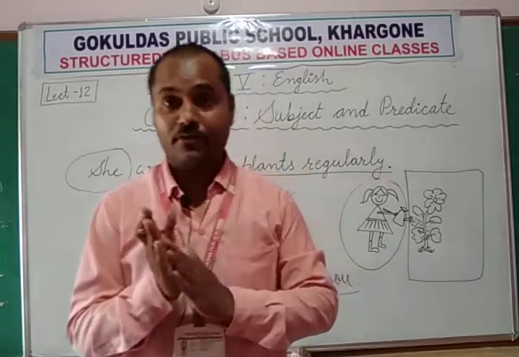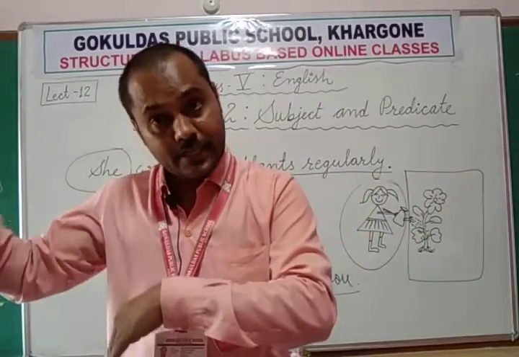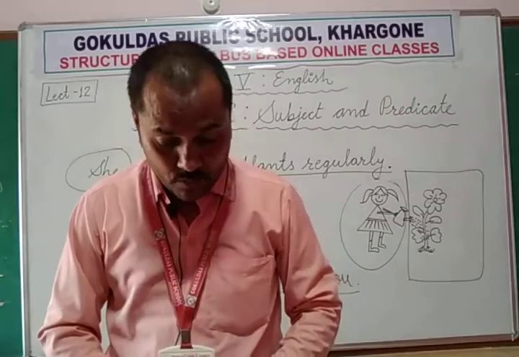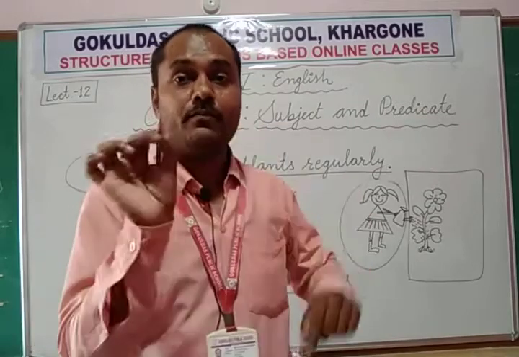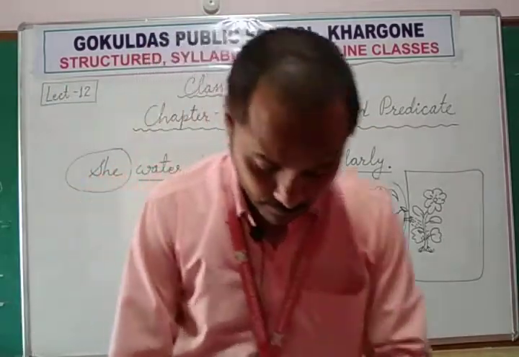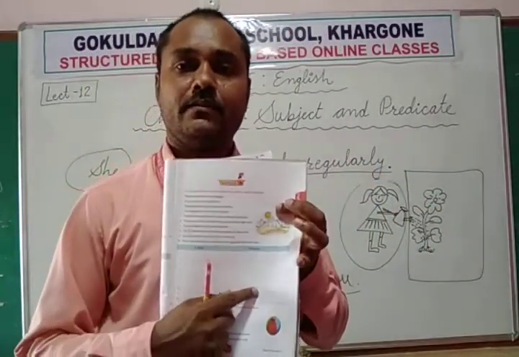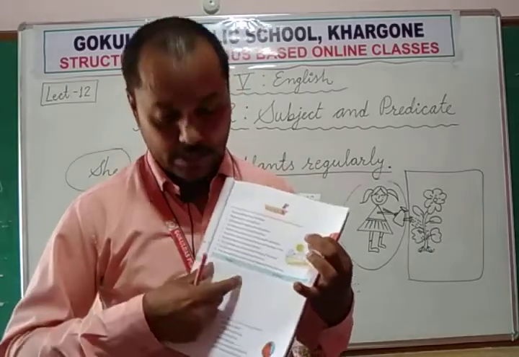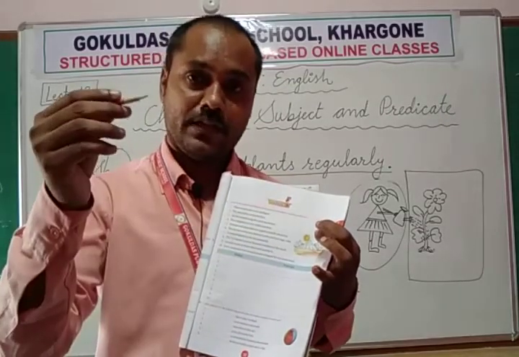So we clap for the Indian team. Just like every man and every woman present there, those who were present in the stadium, what did they do? They clapped for the home team. So clapped for the home team, you underline it, and up to present you circle it. Okay. And there is some space given here. These all sentences you need to note down here. Here subject in the first column and predicate in the second column. So you can do it with the pencil.